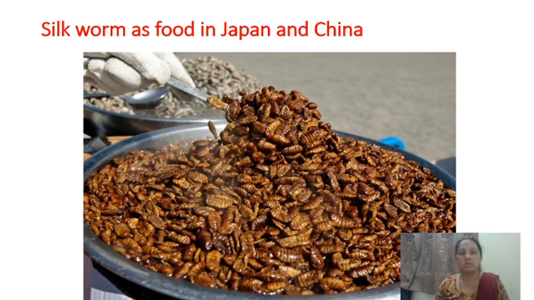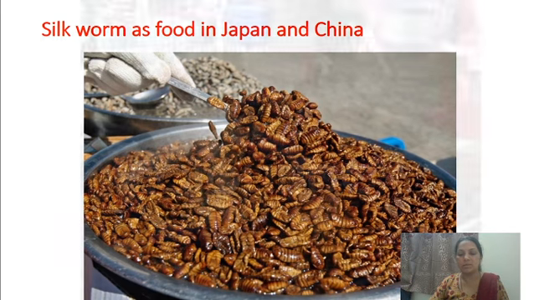And the last point is that the silkworm is used not only for silk, but also as food in Japan and China, because the larval stage is a very voracious feeder and consumes more leaf. In the pupal stage, fat and protein are stored, and therefore the pupa have more fat and protein content, and these pupa have been used as food in Japan and China for many years.